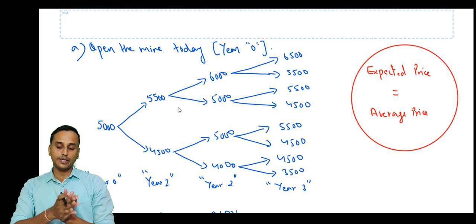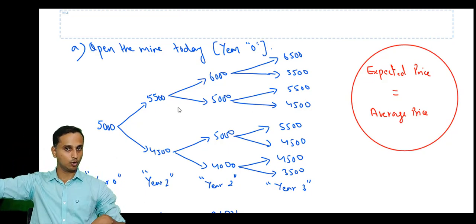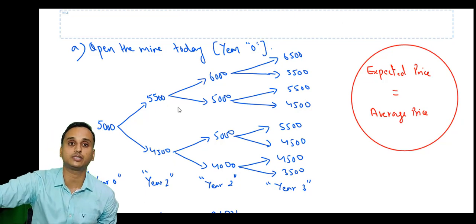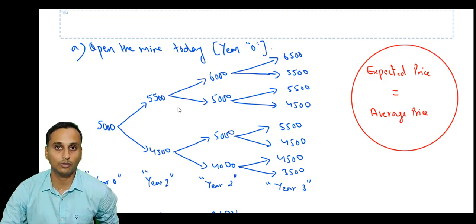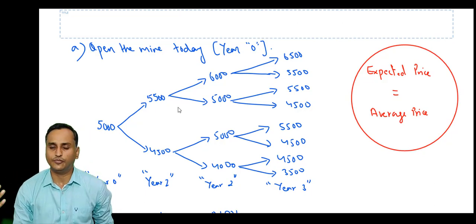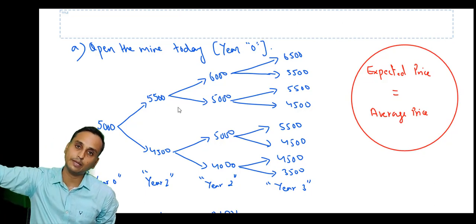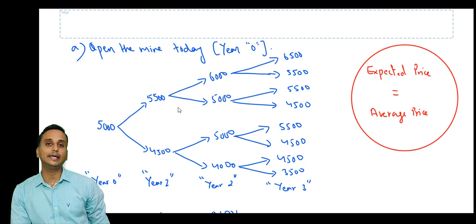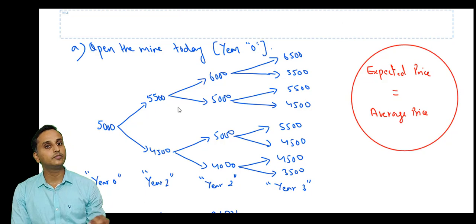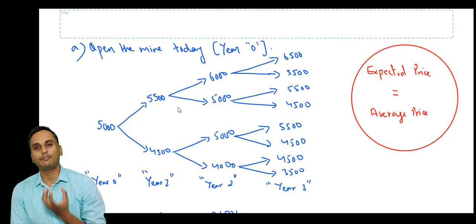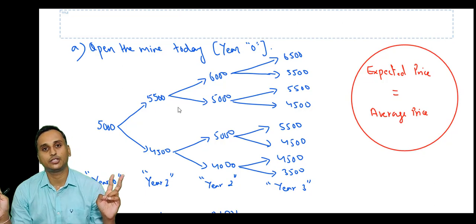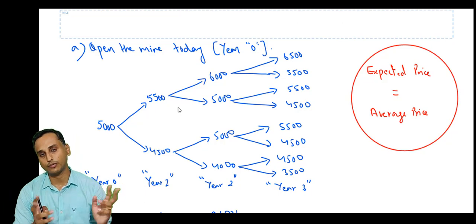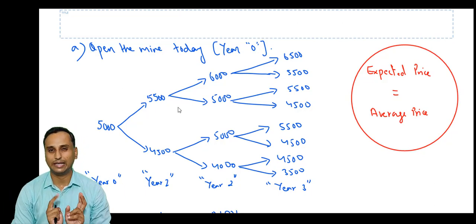Now, year 1 is future, no? Currently we are in year 0. Year 1 is future, and what the price would be in the future, with 100% confidence, we do not know. We cannot predict the future with 100% confidence. We know that in year 1 the price can either be 5,500 or 4,500, and both have a probability. So in year 0, the only thing we can do is calculate expected price using the averaging tool, a mathematical tool. We have done it multiple times, simple average, weighted average. There are two types of averages. Using this tool, we'll calculate the expected price.